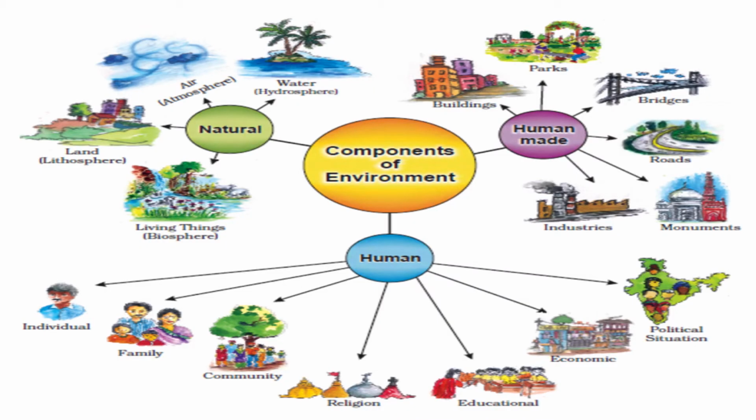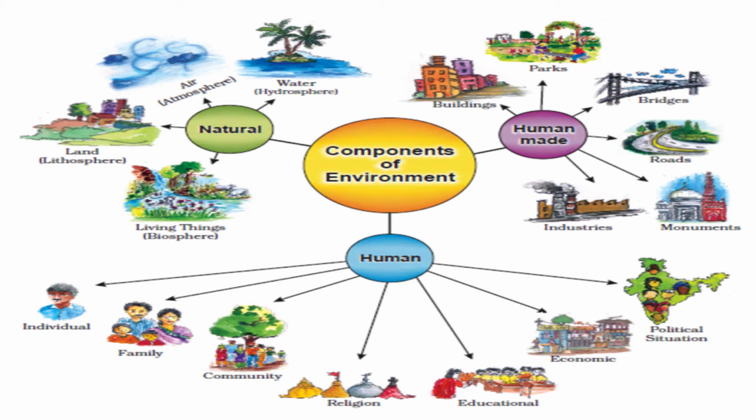So, students, there are many components which constitute the environment. These components are broadly divided into three categories: number one natural, number two human made, number three humans.